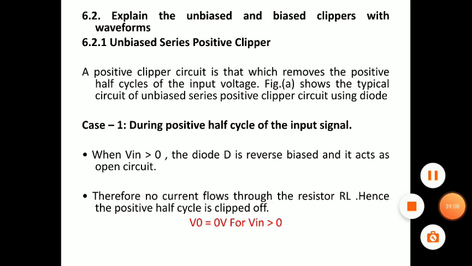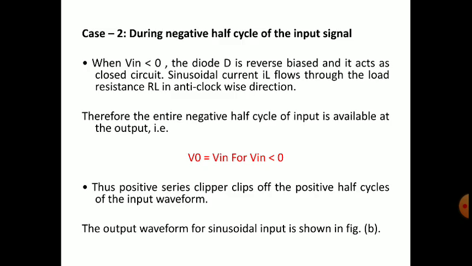See, case 1: during the positive half cycle of the input signal, when V input is greater than 0, the diode is reverse bias and it acts as an open circuit, therefore no current will flow through the resistor RL, hence the positive half cycle is clipped off. V output is 0 volts for V input greater than 0. And during the negative half cycle of the input, when V input is less than 0, the diode is forward bias and it acts as a closed circuit.